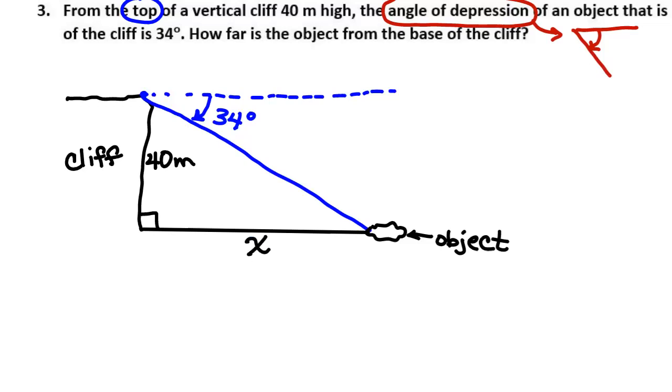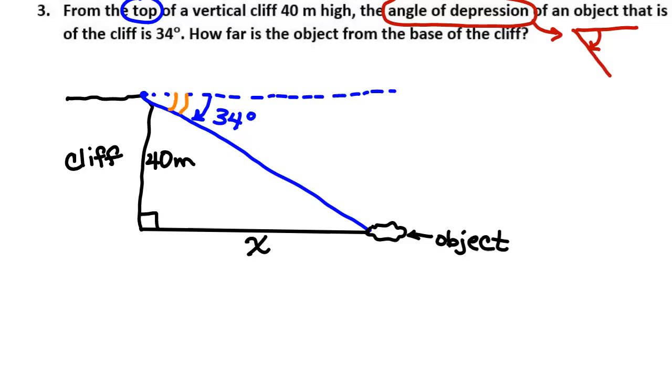So I have this triangle, but my 34 degrees is not inside the triangle. The 34 degrees is outside the triangle. Does anybody remember? You can look at the top of the page to cheat. This 34-degree angle is exactly the same as which other angle in the picture? The angle that is to the right of the right angle. So over here by the object.